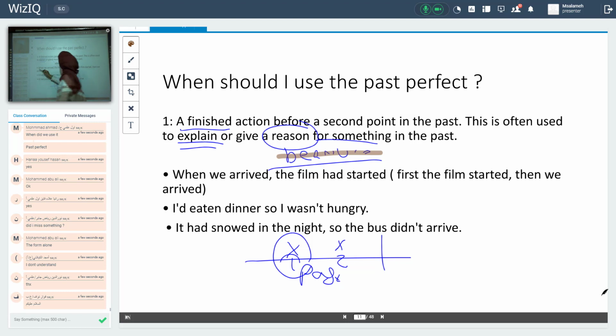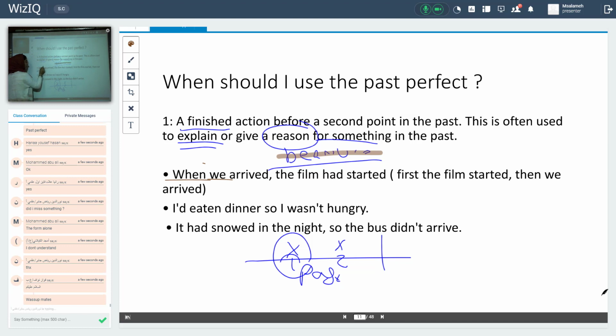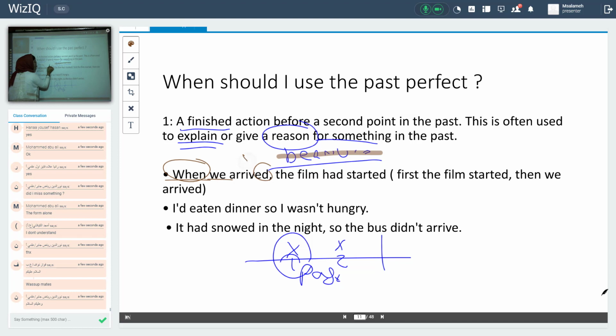Look at this example. When we arrived, here it's a key word. We arrived, arrived, that means verb 2. This sentence is in which tense? In the past tense. The film had started. Here, I have 2 actions. One of them happened before the other. First, the film started.